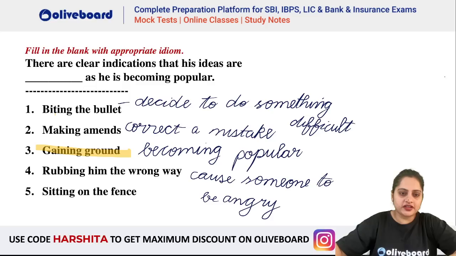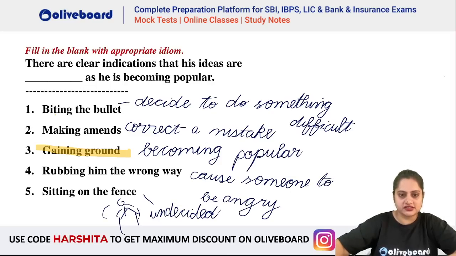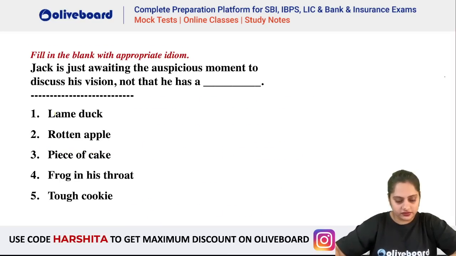When you are sitting on the fence, basically, what are you? Confused. Which side to go? Okay, you are undecided. You are not able to decide. You are not able to take a decision. You are very confused sitting on the fence. Okay, next one. Few more to go.